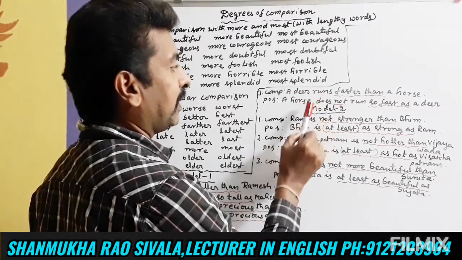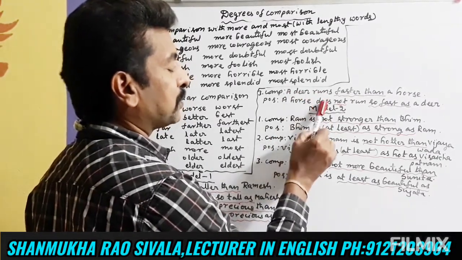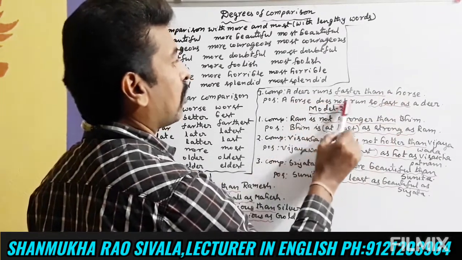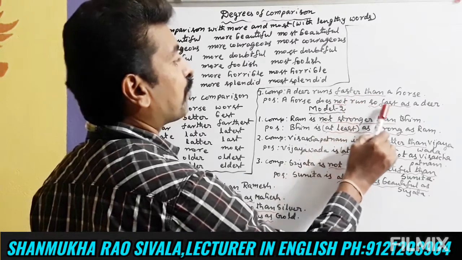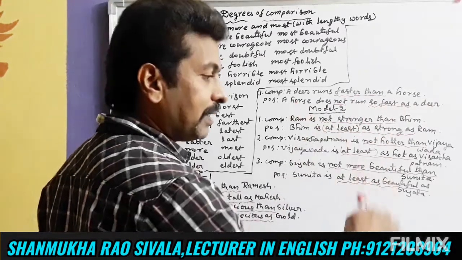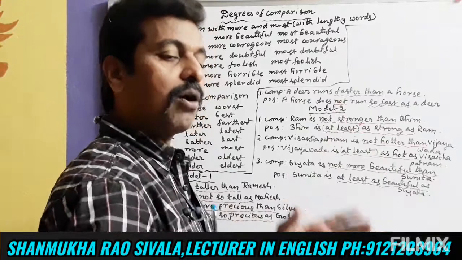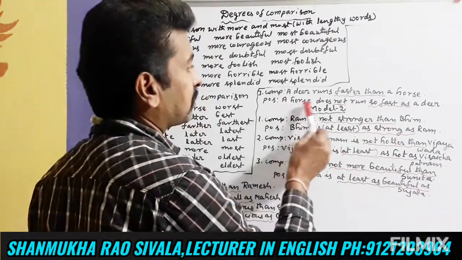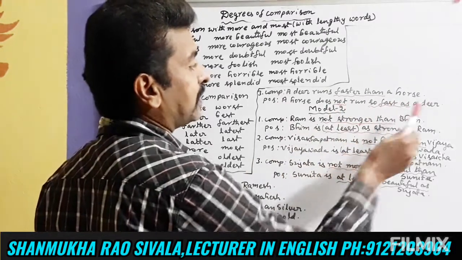So in the negative sentence we have to use does. A deer runs faster than a horse. A horse does not run so fast as a deer.